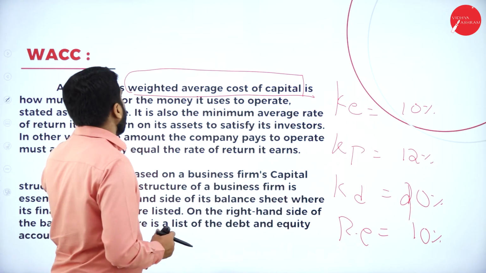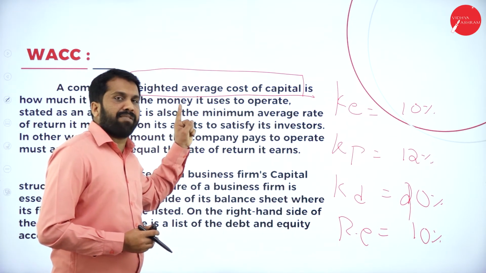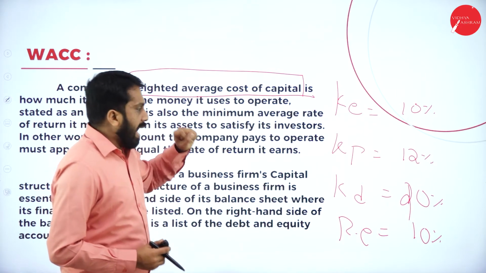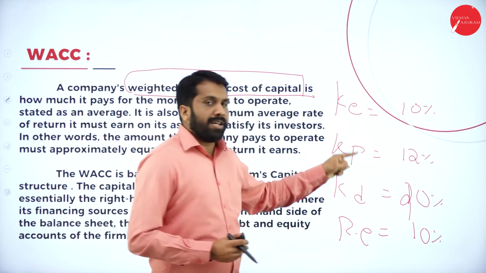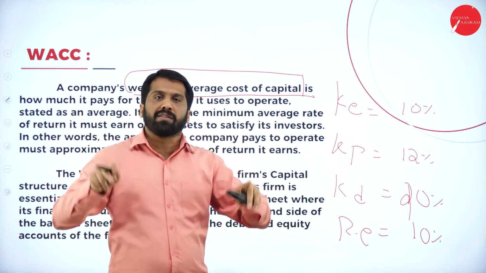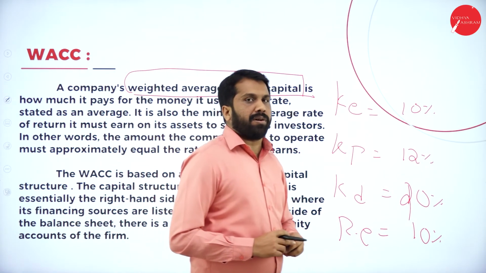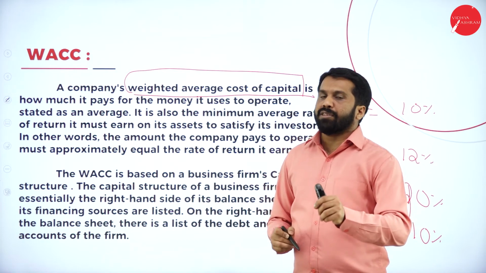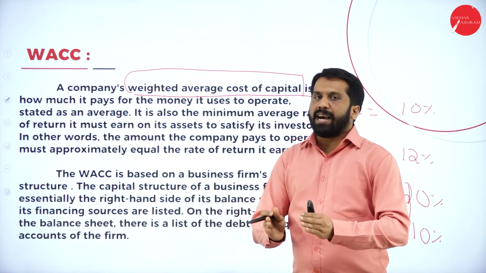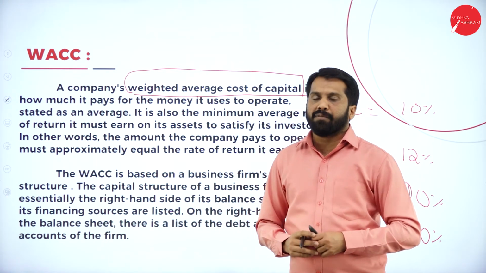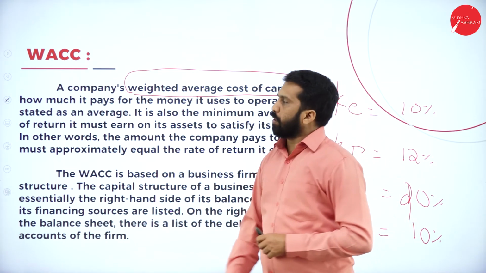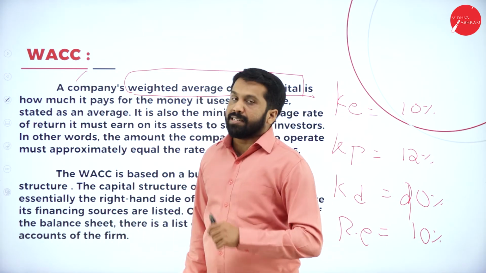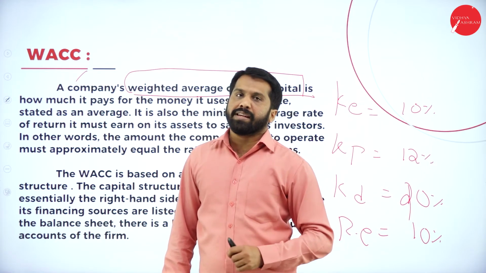I should go for WACC, weighted average cost of capital. Average of all this will be calculated with a small table. That table we call it as WACC, weighted average cost of capital. Taking the average of all four is nothing but WACC. Your 15-mark problem comes from WACC. There is a compulsory question in your examination.